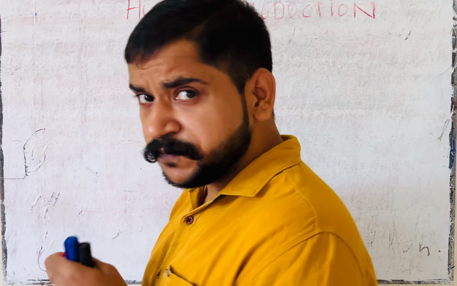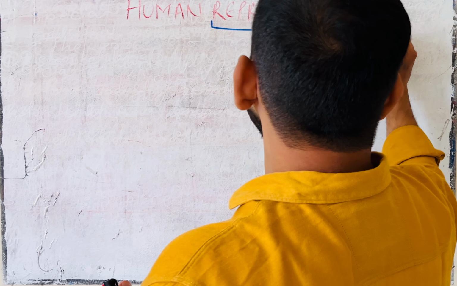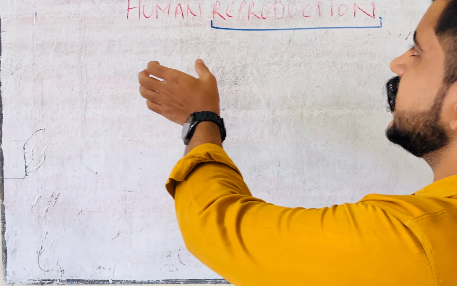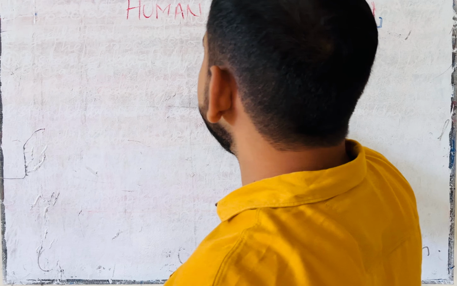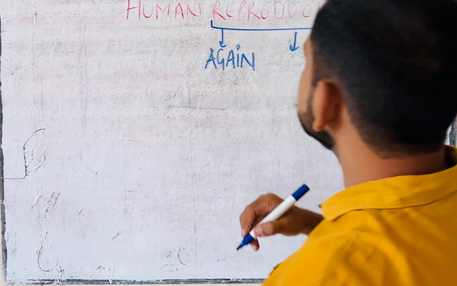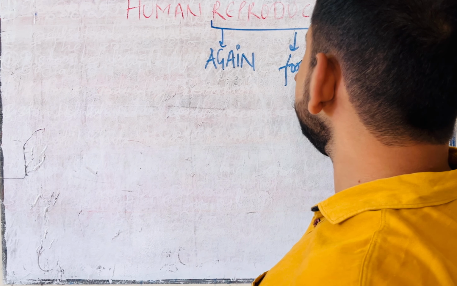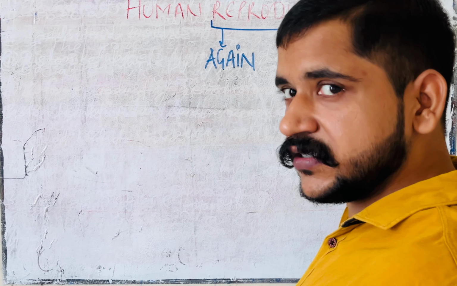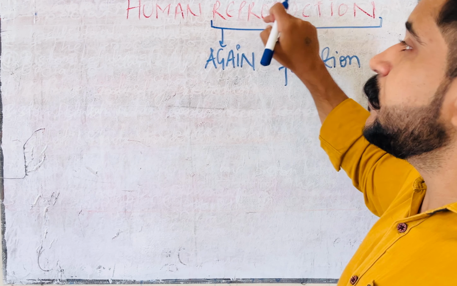Can anybody tell me the meaning of reproduction? You can simply learn about that particular word. Re means again. Production means formation of a new thing. Production means formation. Again formation. This particular process is called reproduction.